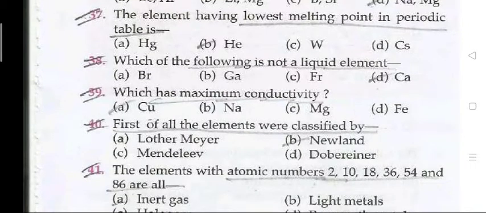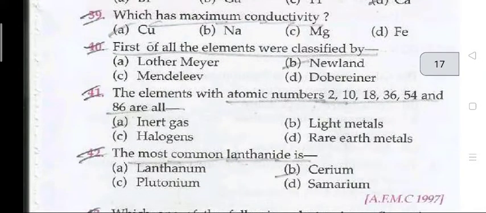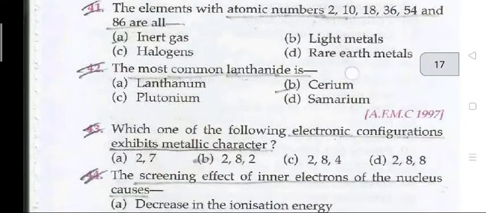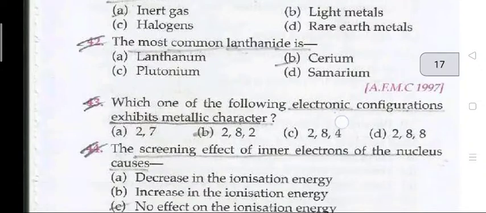Question 37. The element having the lowest melting point in the periodic table is helium. Which of the following is not a liquid element? Calcium. Which has the maximum conductivity? Copper. Question 40. First of all the elements were classified by Newlands. Question 41. The elements whose atomic numbers are 2, 10, 18, 36, 54 and 86 are all inert gases.